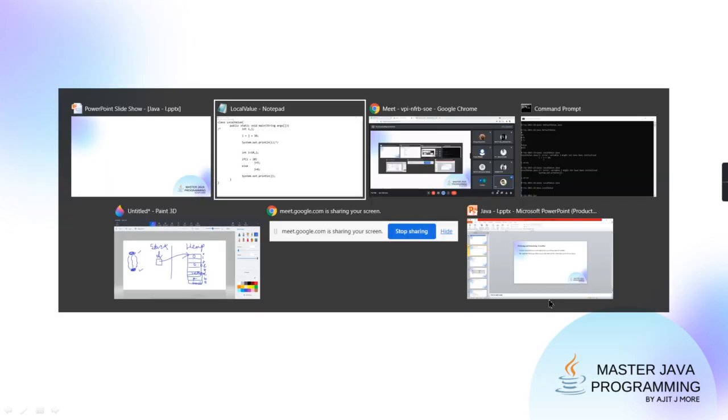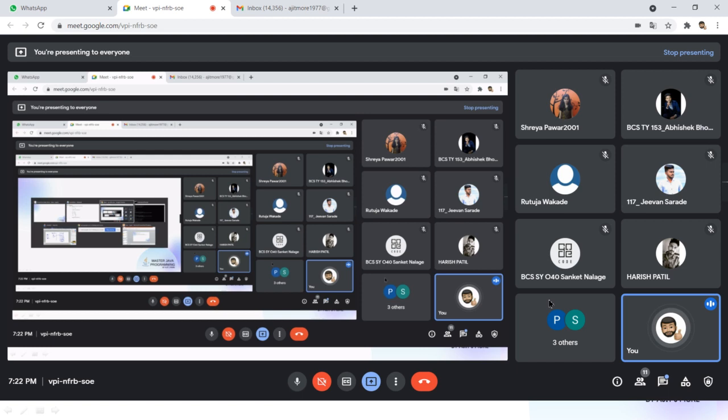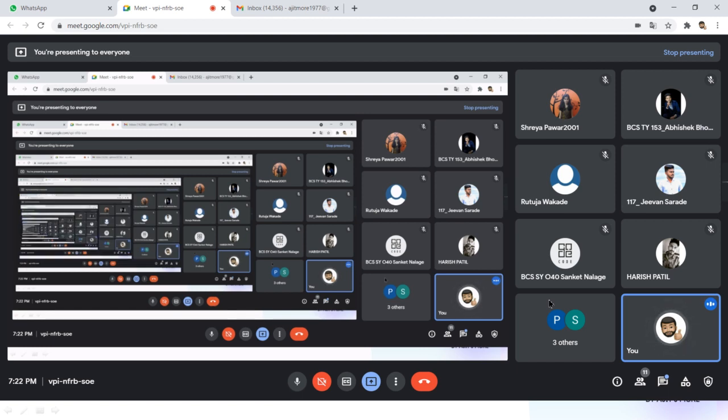Based on this also, some MCQs, and then a very important topic we'll be starting with: operators. Meantime we'll write some programs also, don't worry. I'll just revise all the control structures which you have already studied in C, because the syntax is the same: if else, switch case, for loop, while loop are exactly the same. That is the reason your BCS syllabus has not kept operators and control structures as topics.